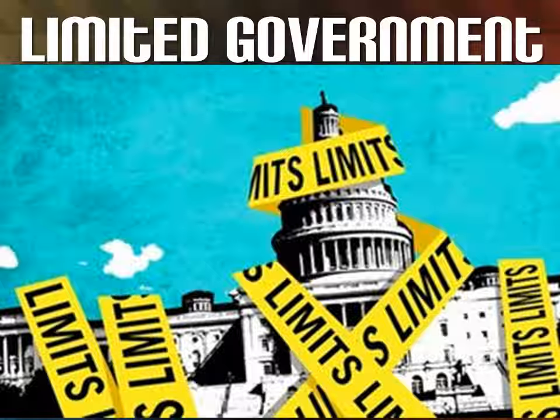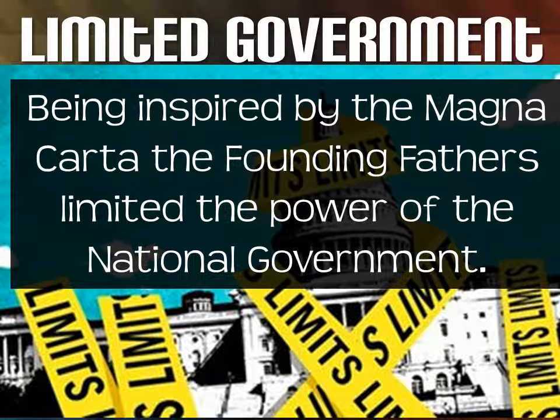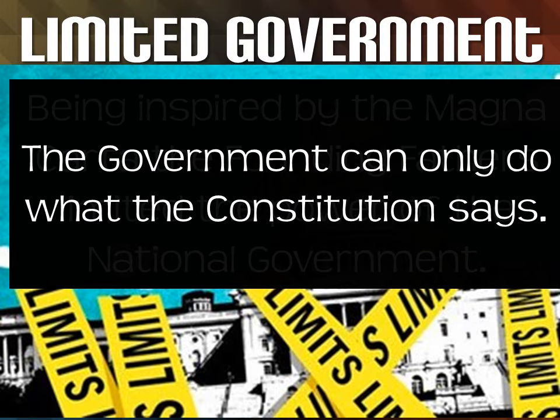The second principle that the government is built on is the belief in a limited government. Now, remember in the last video, the founding fathers were inspired by the Magna Carta, and that is where we got this idea of being a limited government. The government can only do what the Constitution says. The Constitution is like a job description, and each branch of the government cannot do more than what their job description says. So they are limited by what the Constitution says. Therefore, we have a limited government. They can't just do whatever they want.